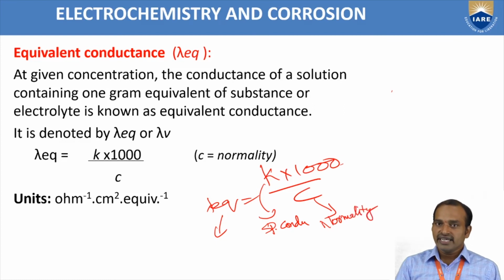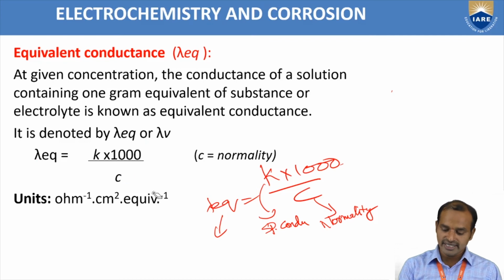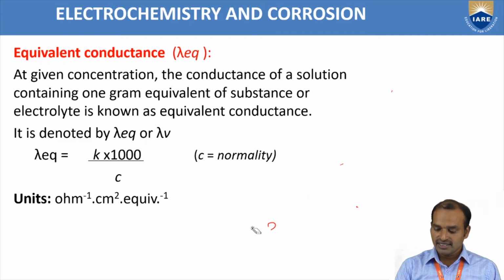So equivalent conductance means the conductance of total ions present in a solution containing 1 gram equivalent of an electrolyte which is taken in a cell, where the distance between the electrodes is 1 centimeter. The equivalent conductance lambda eq is equal to K into 1000 by C, where K is the specific conductance and C is the normality. The units of equivalent conductance are ohm inverse centimeter square gram equivalent inverse.